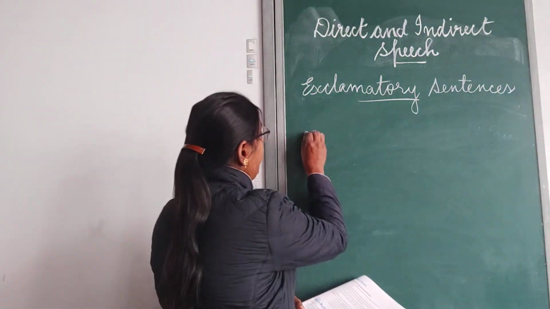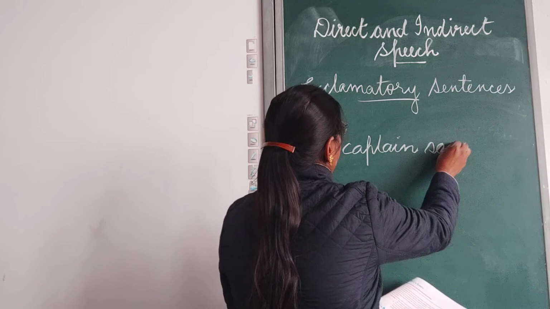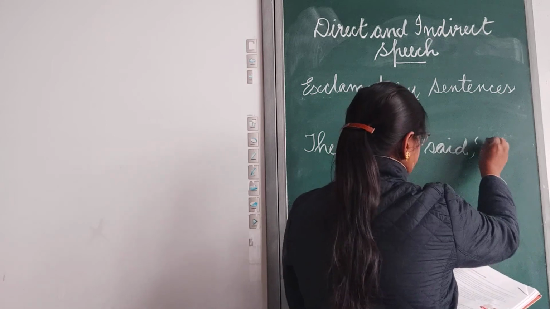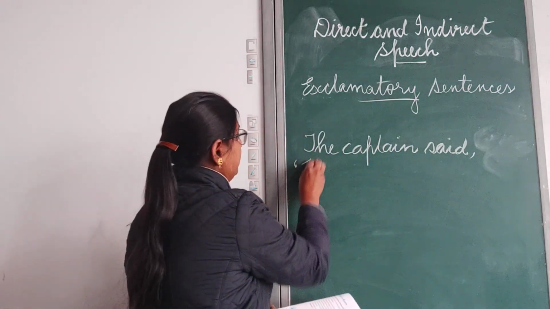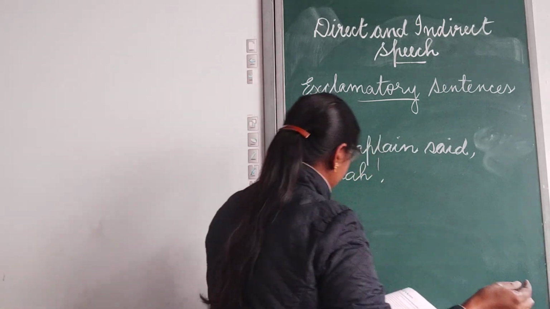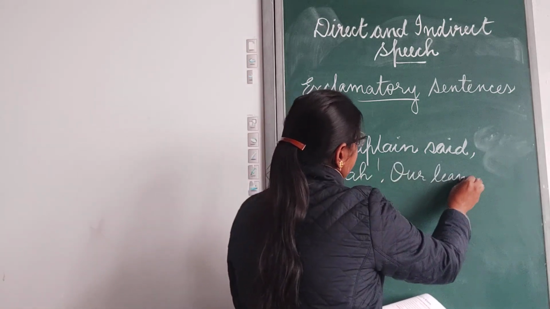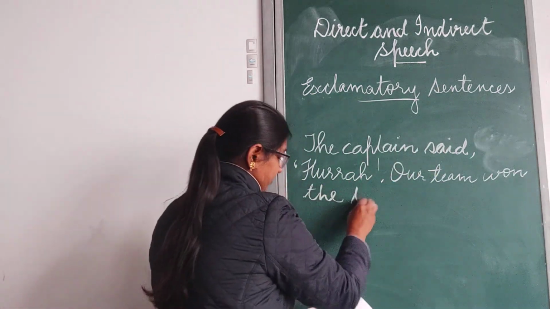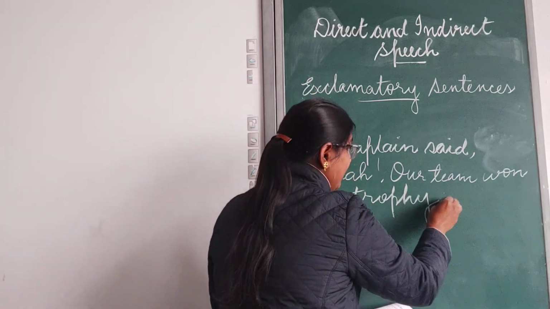The captain said, "Hooray, our team won the trophy."